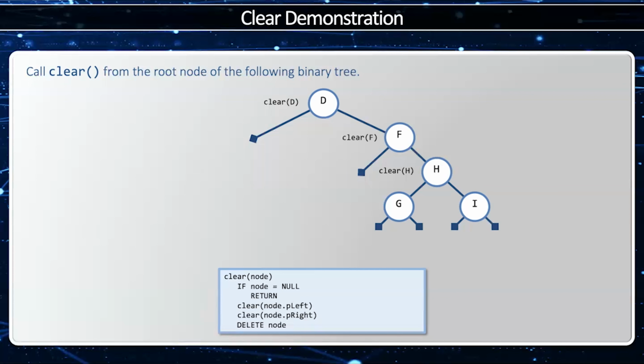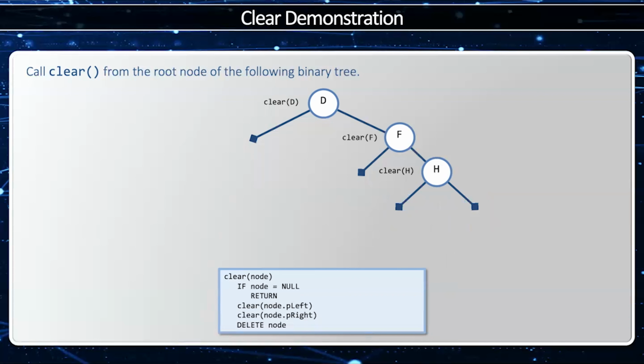H will attempt to call clear on P left, which is G. G will attempt to call clear on P left, which is null, and then right, which is null. And then since both those are empty, then I can delete myself. Now return control back up to H, whose left has already been done, so I'll do right, which is I. I has no children, so I'll delete left and right. And now we're back to H.